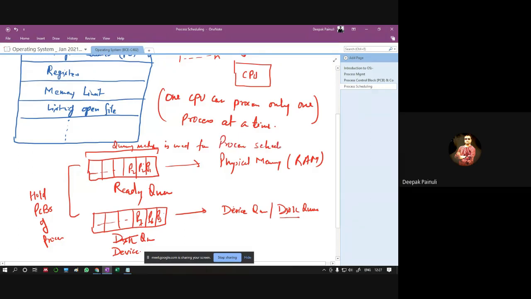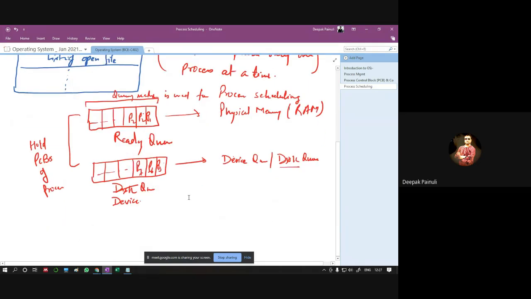See, where we need to schedule anything, either it is process, either it is user, we need to schedule them only whenever they are working in a shared medium, shared environment, right?